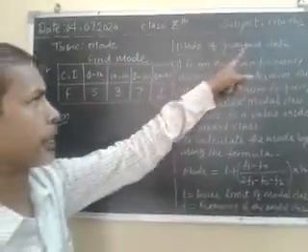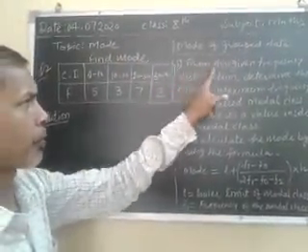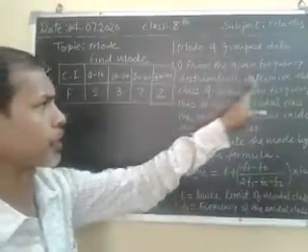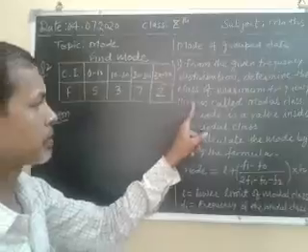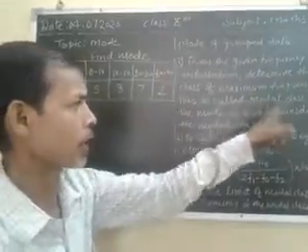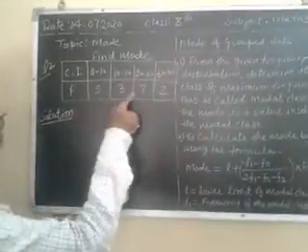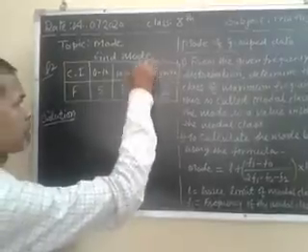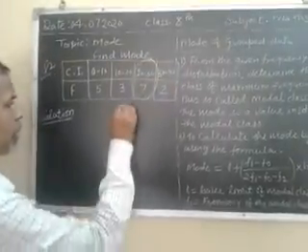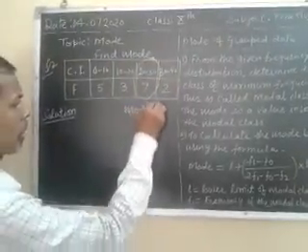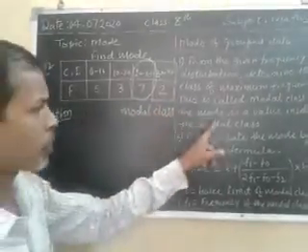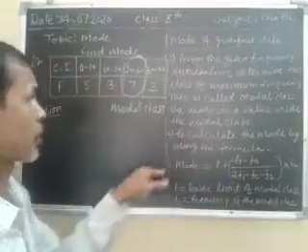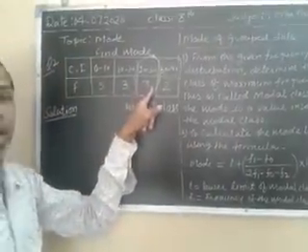Mode of grouped data. Now point 1: from the given frequency distribution, determine the class of maximum frequency. Thus this is called the modal class. So the maximum frequency is 7, that's why this is the modal class. Now the mode is a value inside the modal class, but how do we find it?